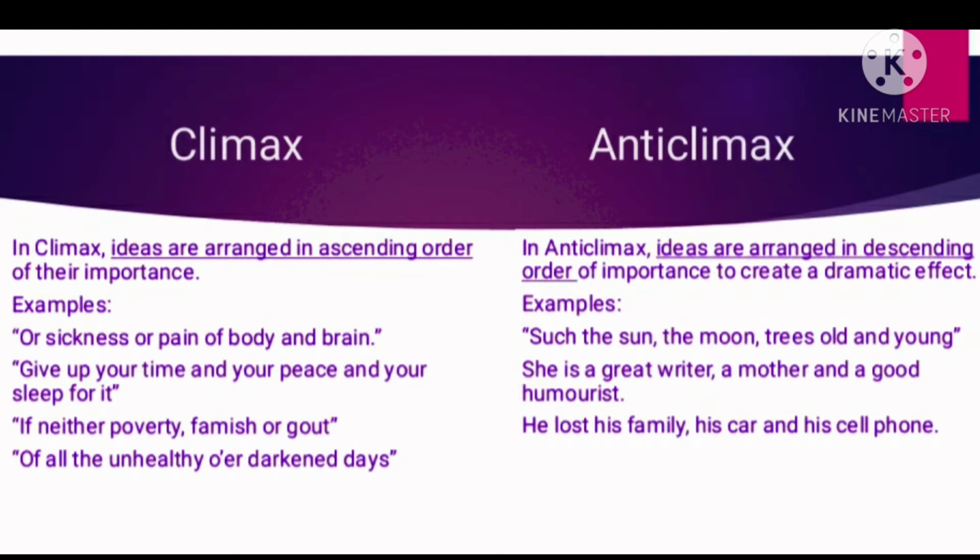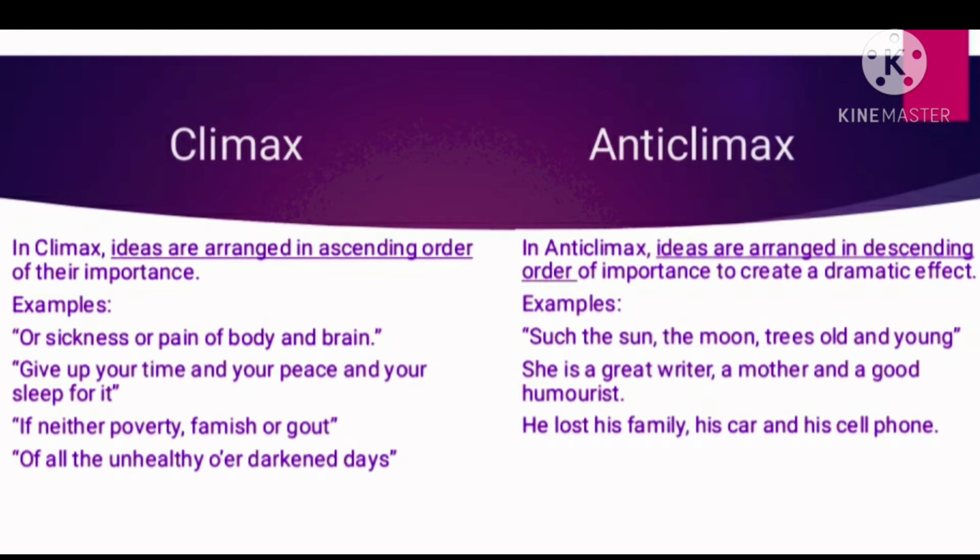Let's learn about anticlimax now. Exactly the opposite of climax becomes anticlimax. In anticlimax, ideas are arranged in descending order of importance to create a dramatic effect on the minds of the reader. See these examples. Such the sun, the moon, trees old and young. Next one. She is a great writer, a mother, and a good humorist. He lost his family, his car, and his cell phone.